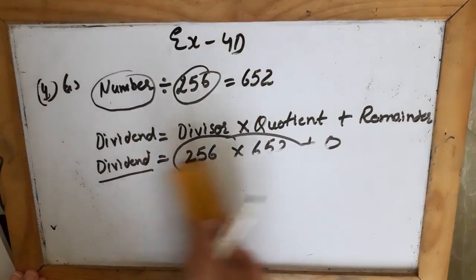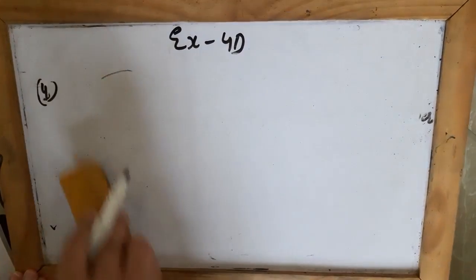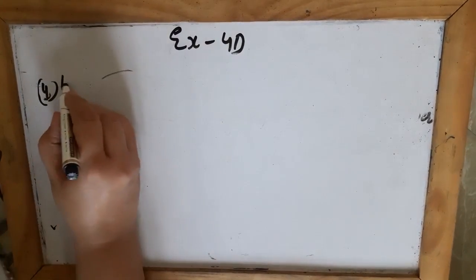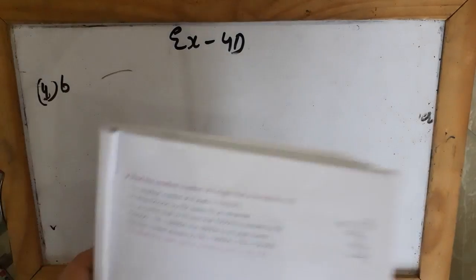Now if I come to the B part, the B part says find the dividend. Again, in the A part they had said find the number, and here they have used the words find the dividend. So they are saying find the dividend when the divisor is equal to 88, the quotient is equal to 2470, and the remainder is equal to 25.